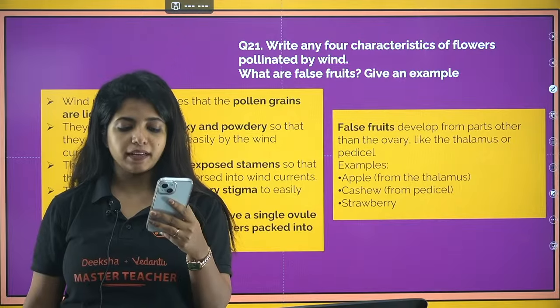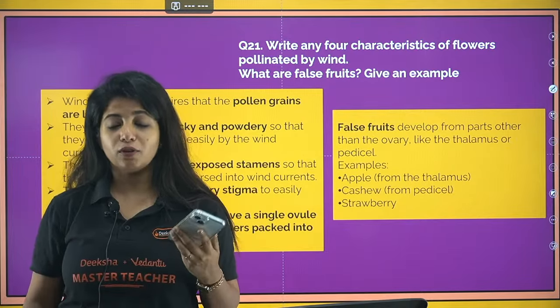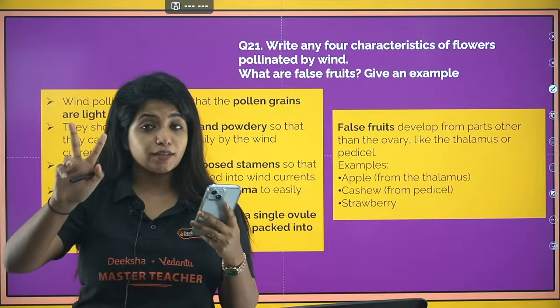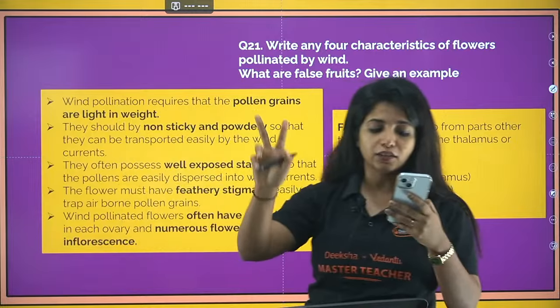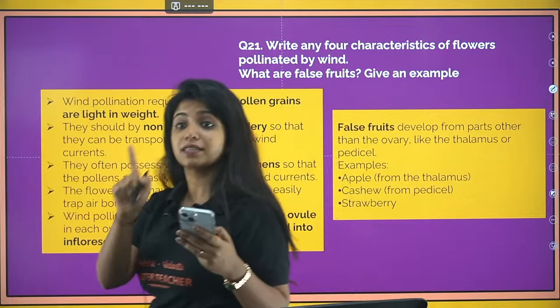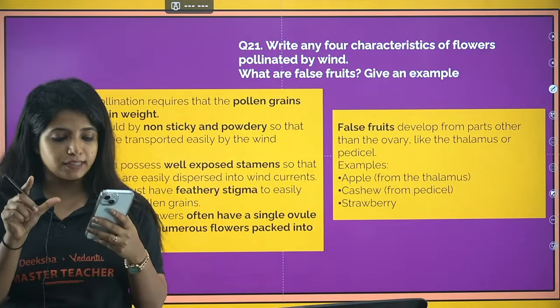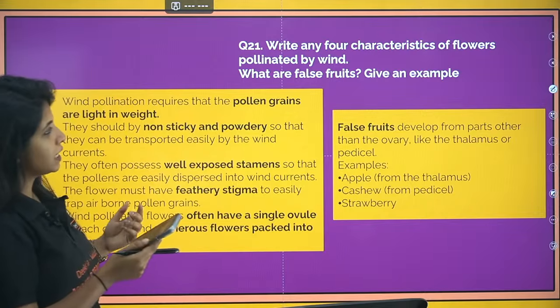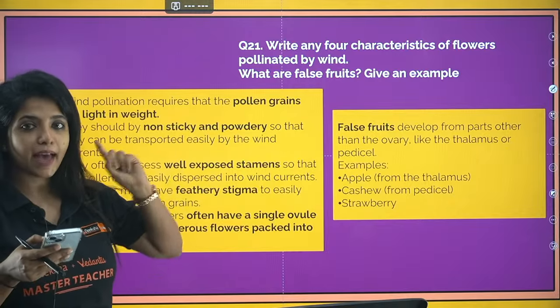Yes, corncob and also grasses. Two things. So corncob and grasses are the two examples. You need to remember this. This is in your NCERT, the last line of your NCERT. We solved the MCQ question as well. Okay, so corncob and grasses.